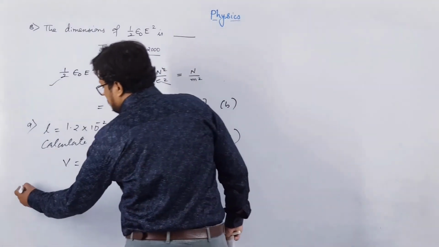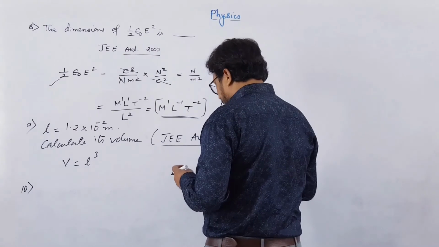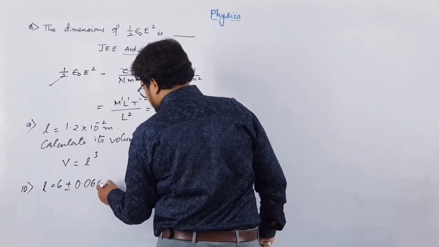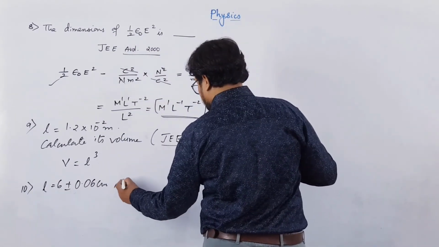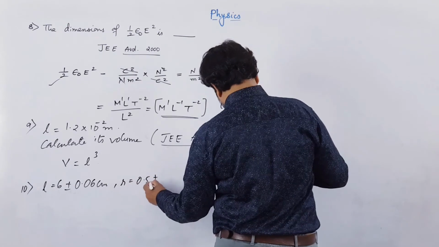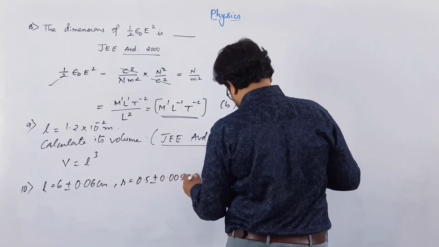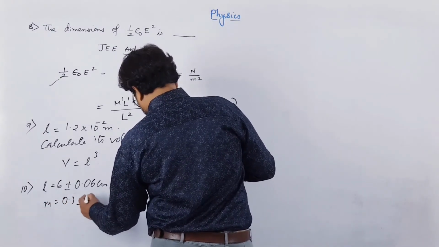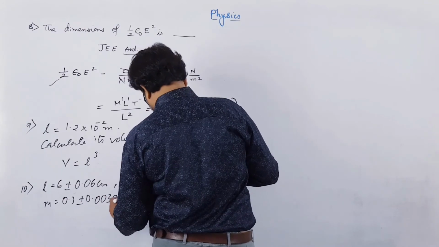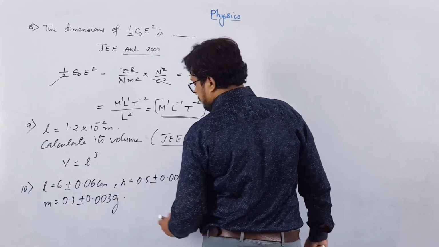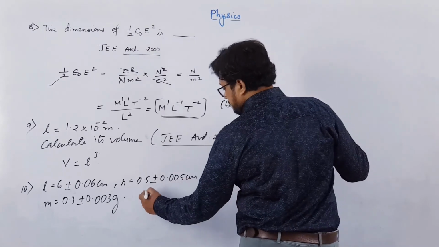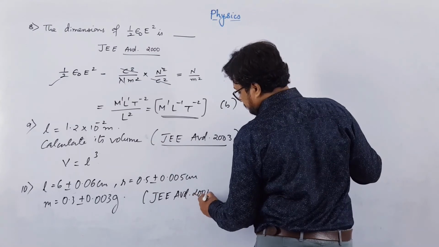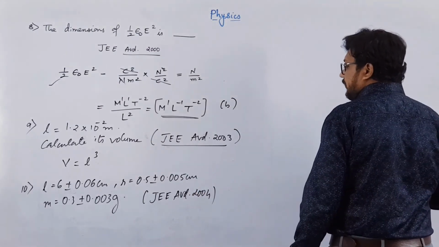Clear? And the 10th one is a wire of length. The length of a wire is given as 6 plus or minus 0.06 centimeter. Radius of wire is given as 0.5 plus or minus 0.005 centimeter. And mass M is given as 0.3 plus or minus 0.003 gram. Maximum percentage error in density you have to find. This question is from JEE Advanced 2004. So you have to find percentage error in density.